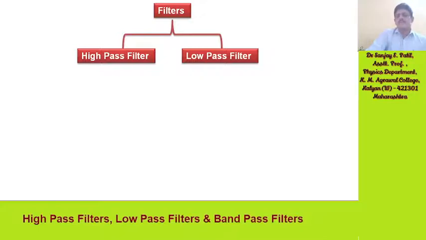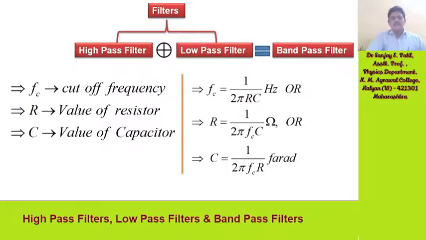As far as the designing part is concerned, what type of components to be taken depends on the formula Fc is equal to 1 upon 2 pi RC, where Fc is the cutoff frequency, R is the value of the resistor to be used in the circuit we will make in the case of a high pass filter, and C is the value of the capacitor. So the formula for the cutoff frequency is Fc = 1/(2πRC) Hertz.